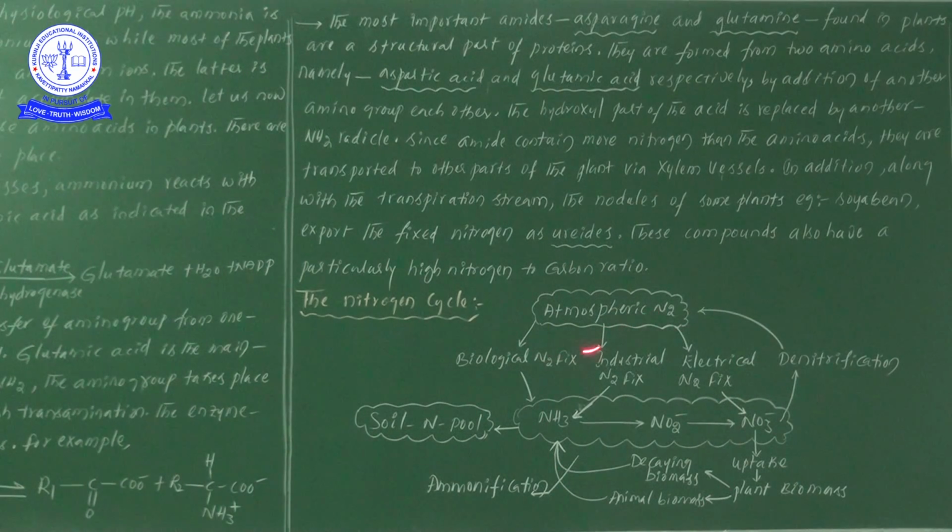So what we have learned is how atmospheric nitrogen is converted into various forms, what the uses are, and how it is transferred from one place to another. This is the complete information of the mineral nutrition chapter. In the next video, I will introduce a new chapter, photosynthesis in higher plants.